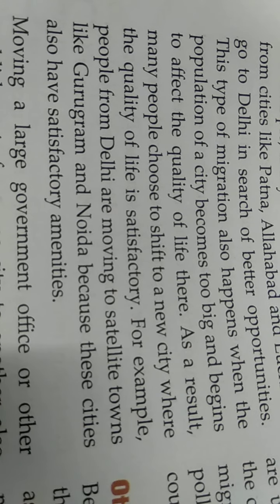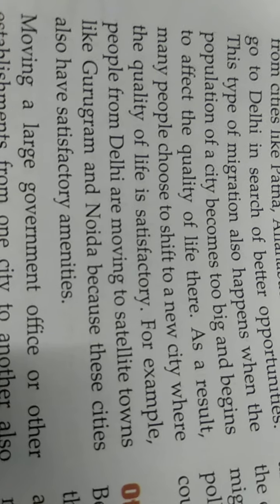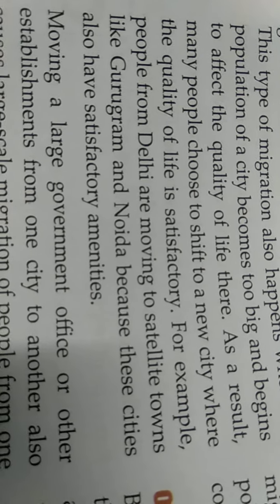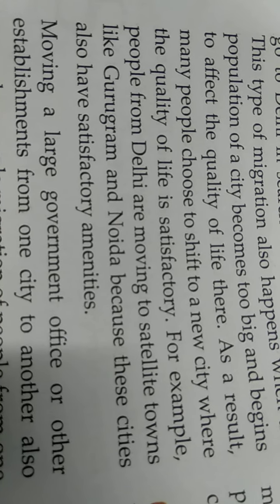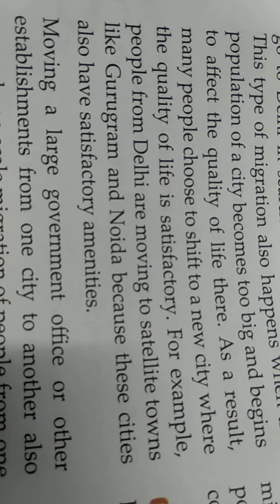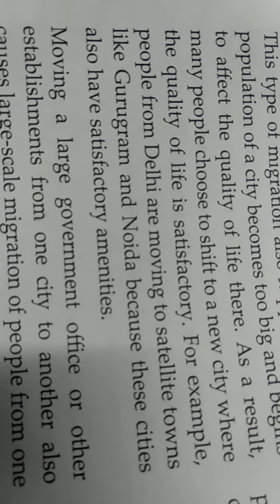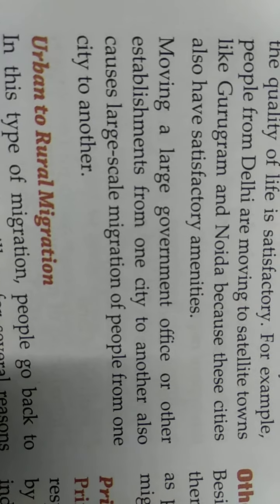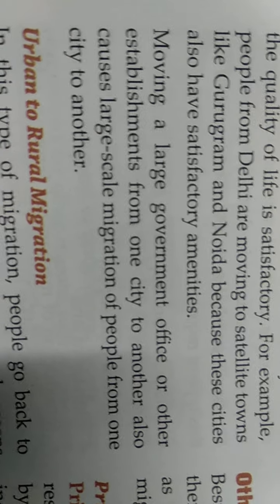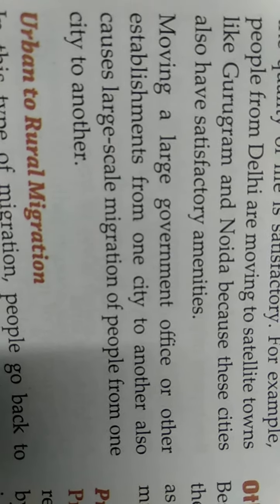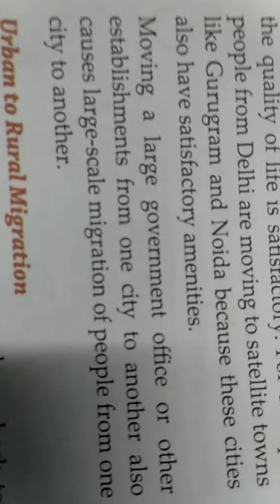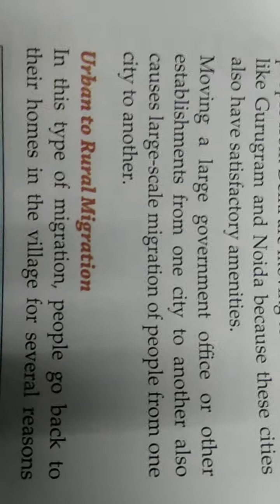As a result, many people choose to shift to a new city where they can get a better life and they are satisfied with their life. Example, people from Delhi are moving to satellite towns like Gurgaon and Noida to have a better life and to satisfy their amenities. Moving of large government offices or other establishments from one city to another also causes large-scale migration of people from one city to another, because they are transferred from one city to another due to their governmental job. So that is also a big move.